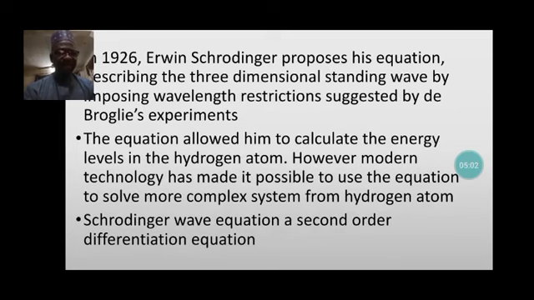And in 1926, Erwin Schrödinger proposed his own equation describing the three-dimensional standing wave by imposing wavelength restrictions suggested by the de Broglie experiment. And the equation allowed him to calculate the energy levels in the hydrogen atom. However, modern technology has made it possible to use the equation to solve more complex systems than the hydrogen atom.